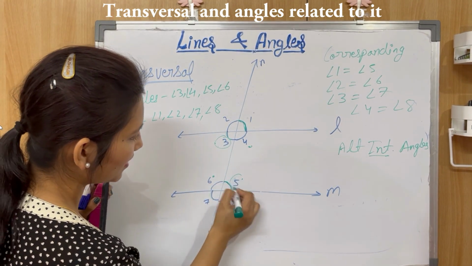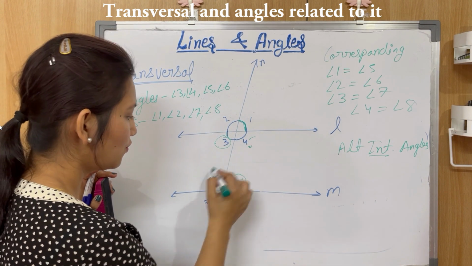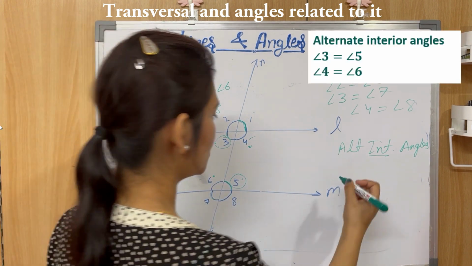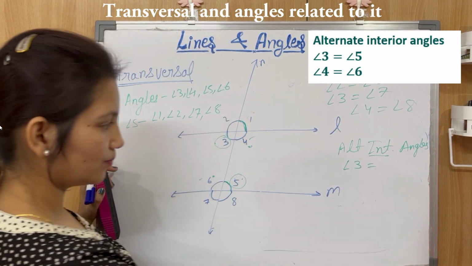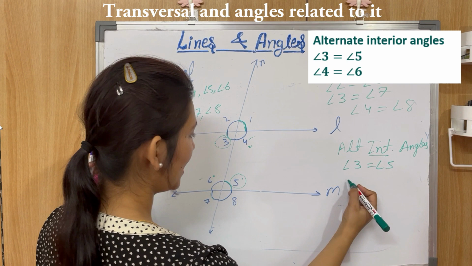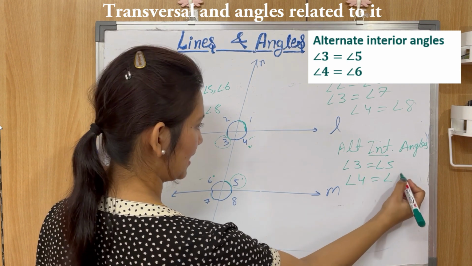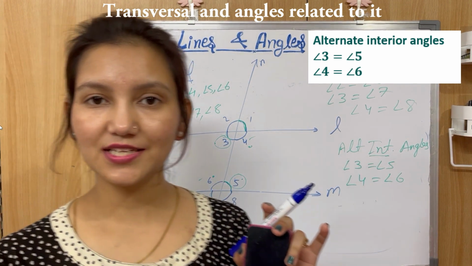So 3 and 5 are alternate interior angles, 4 and 6 are alternate interior angles. So they form a pair of alternate interior angles. So angle 3 will be equal to angle 5 and angle 4 will be equal to angle 6. So they are forming a pair of alternate interior angles.